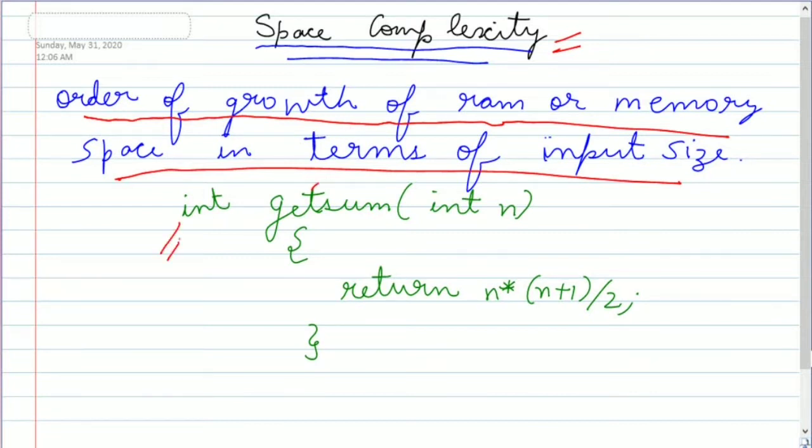For example, we have a program int getsum. Getsum is the method name. Int n is a parameter. Then it returns n * (n + 1) / 2, which is a constant. So the space complexity will be O(1).